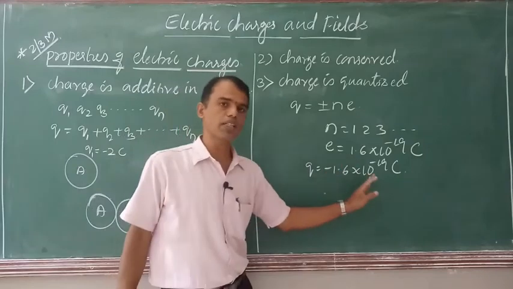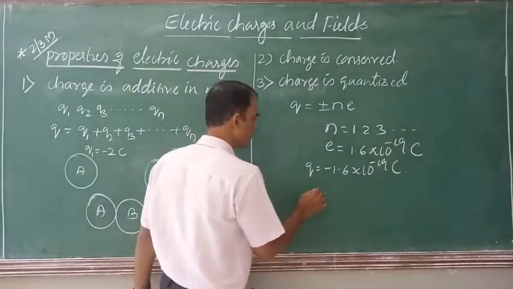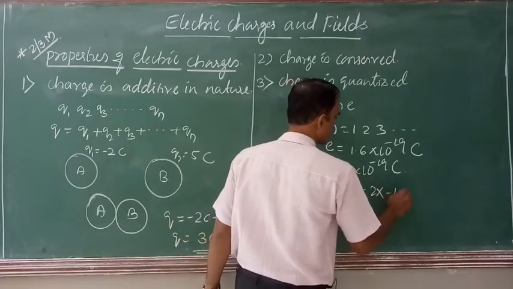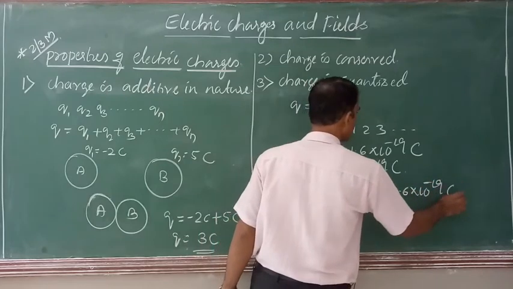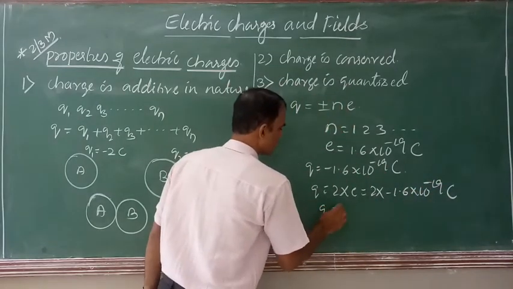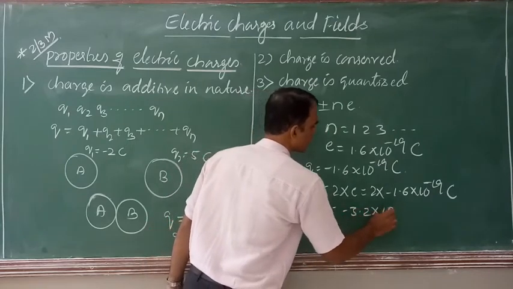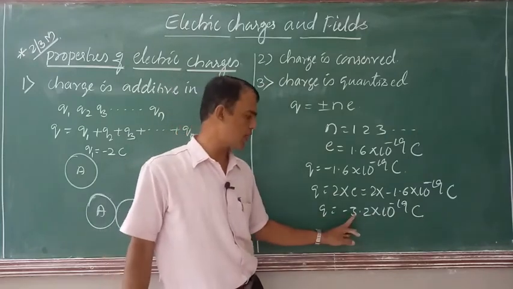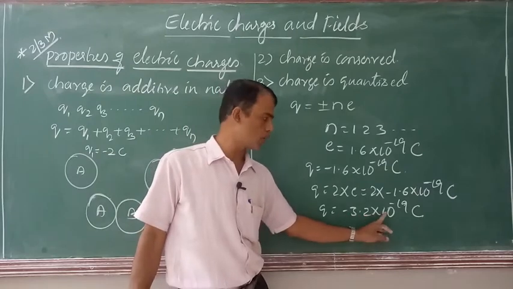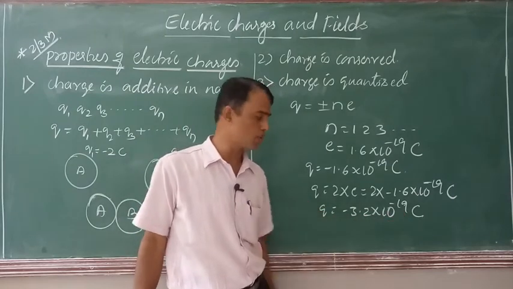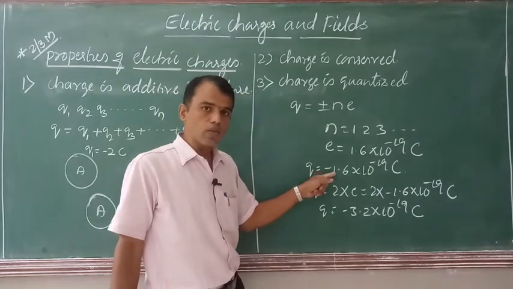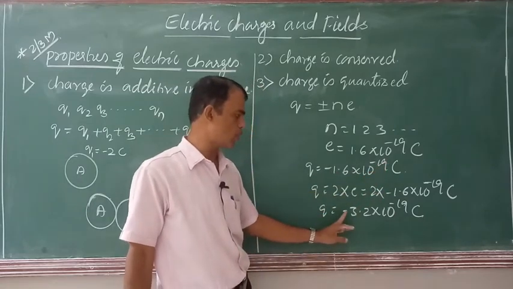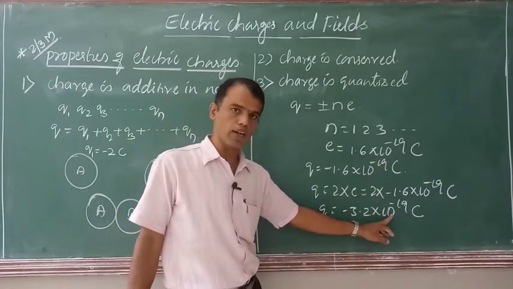The next possible charge is, we say Q is equal to 2E, which is 2 × minus 1.6 × 10^-19 coulomb, which is Q is equal to minus 3.2 × 10^-19 coulomb. This is for the electron. If you take positive charge, its magnitude is Q is equal to 3.2 × 10^-19 coulomb, which means no charge values exist between minus 1.6 × 10^-19 coulomb and minus 3.2 × 10^-19 coulomb.